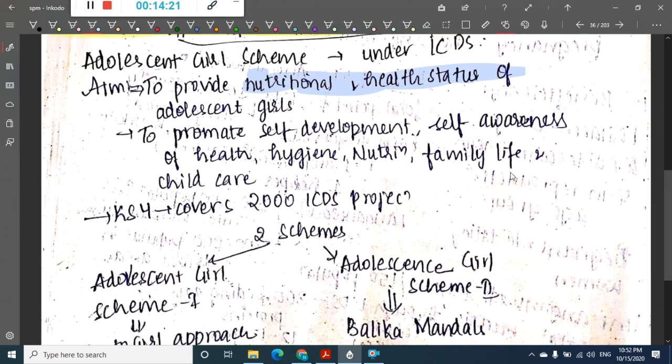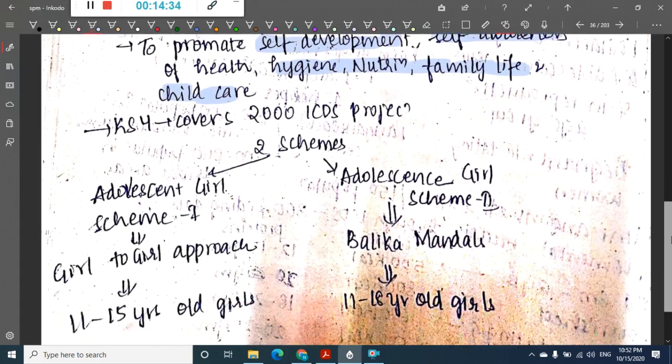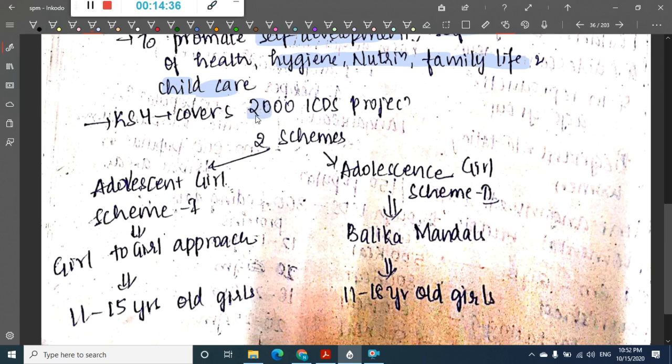It will also promote self development, self awareness, hygiene, nutrition, family life and child care. It covers 2000 ICDS projects.